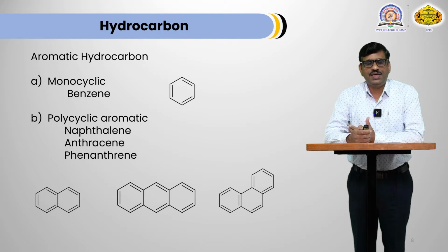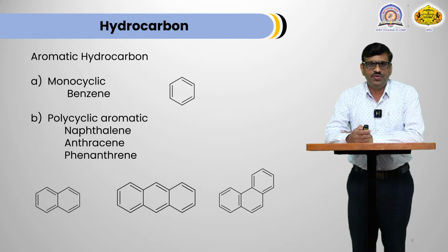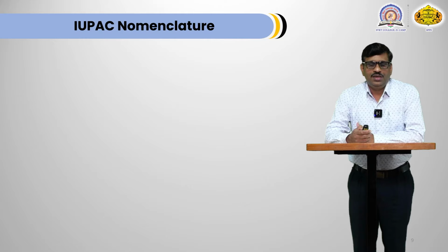Aromatic hydrocarbons are further classified into monocyclic hydrocarbon. When only one ring is there, it is called monocyclic hydrocarbon, for example benzene. Then polycyclic aromatic hydrocarbon, they are naphthalene, anthracene and phenanthrene. These are some examples of aromatic hydrocarbon.